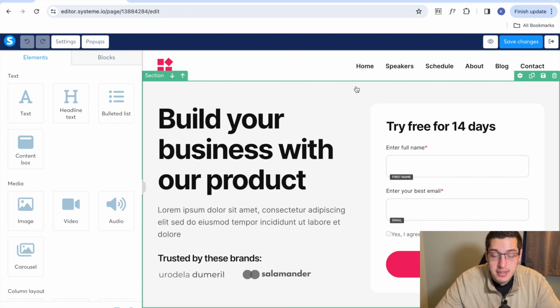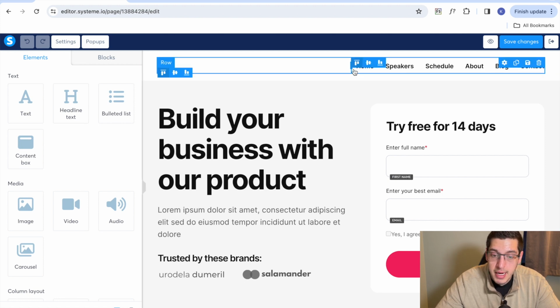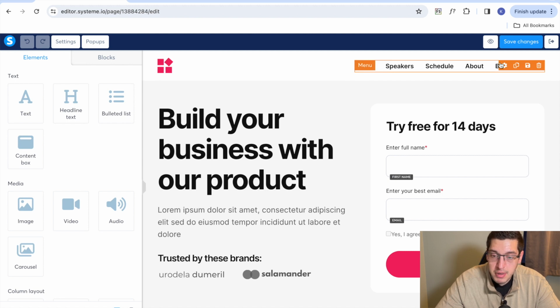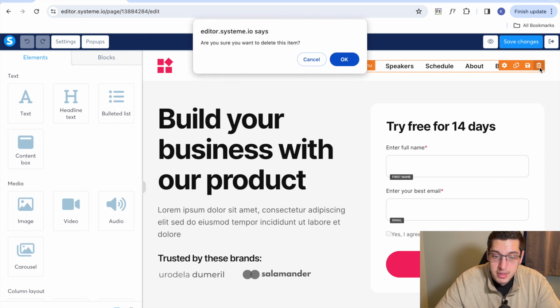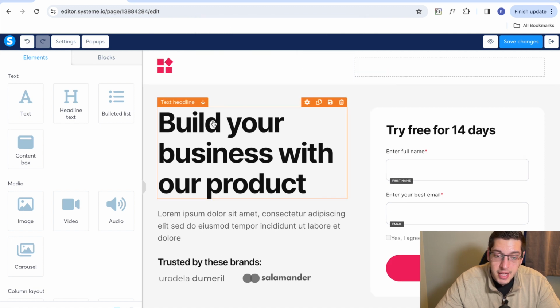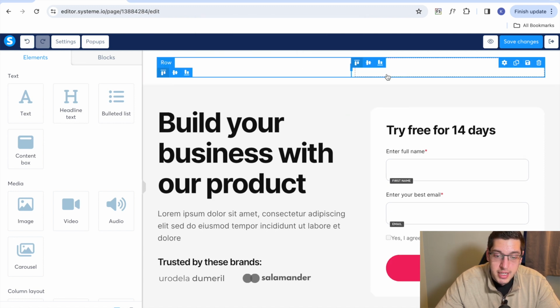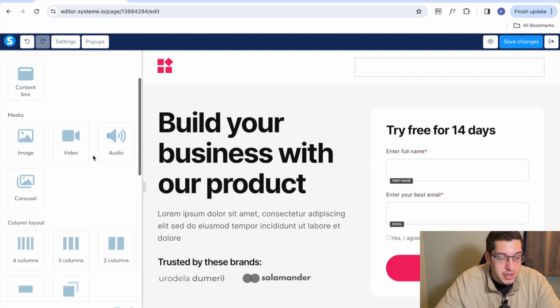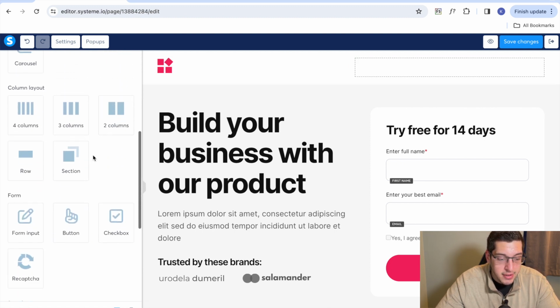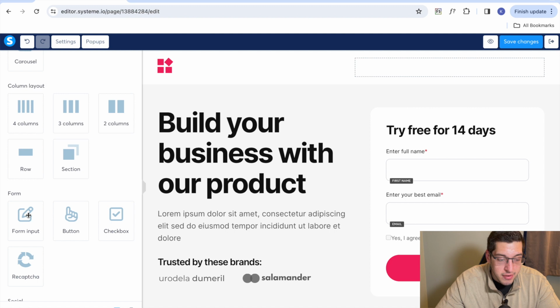As you can see, this is just a drag and drop funnel builder. It's pretty simple to use. If you want to delete something or add something, you can delete this whole SKU here by clicking this garbage can. So we're just going to go ahead and do that. And then if you want to add something back, you want to make sure you have this row, and then you're going to go ahead and find whatever you want to add. Let's just say you want to add a form input here.